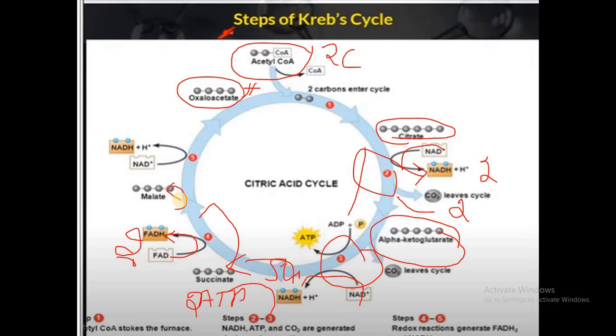Malate. Synthesis of the malate occurs here just by the addition of water, so it is called hydration. And the last step in the Krebs cycle is the conversion of malate into oxaloacetate. Again this would be what? Oxidation. So during this, the hydrogen atoms are removed from the malate, and those hydrogen atoms are picked up by NAD, and NAD gets converted into NADH2.